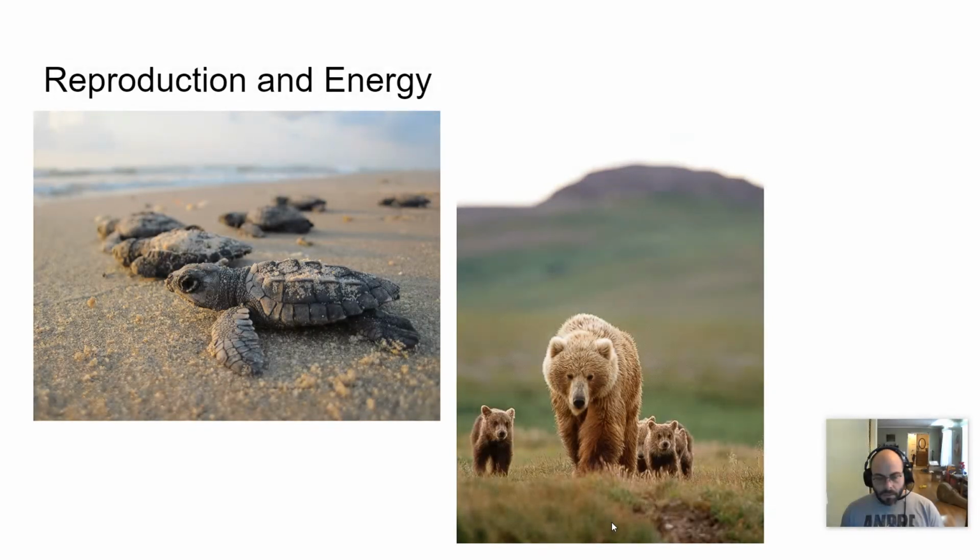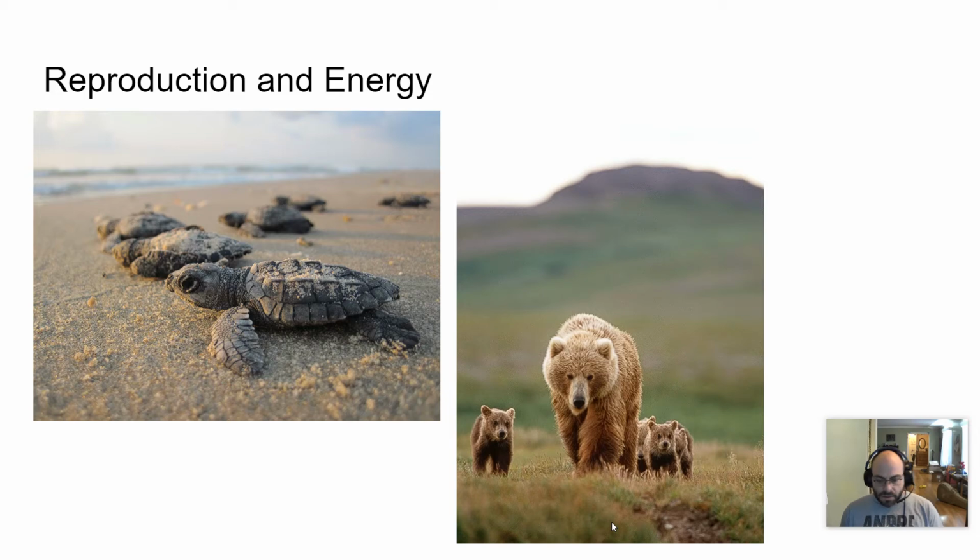And so more offspring allows for a higher chance of some of those offspring surviving to the next generation. More offspring typically has less parental involvement as well. And so the sea turtle will lay several hundred eggs and then leave. And if 5 of them make it to adulthood, that's a pretty good percentage.